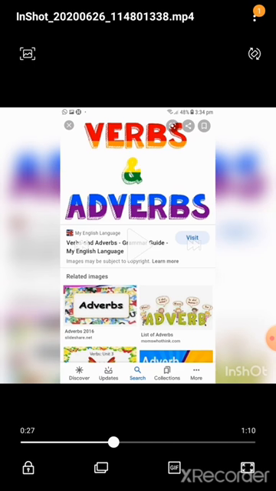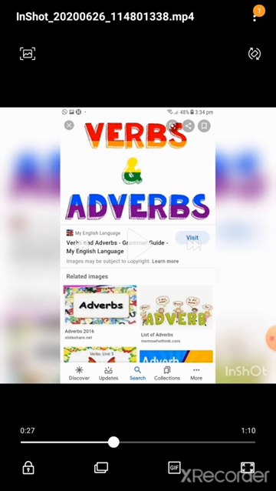Slowly he is eating. So adjective is giving information regarding the noun. At the same time, adverb gives more information regarding the verb. So here my son eats slowly. How is he eating? Slowly he is eating. So that slowly is an adverb. It often ends with ly. So we call this an adverb.